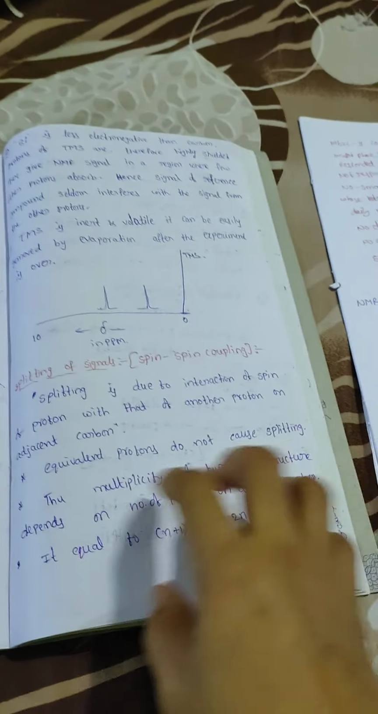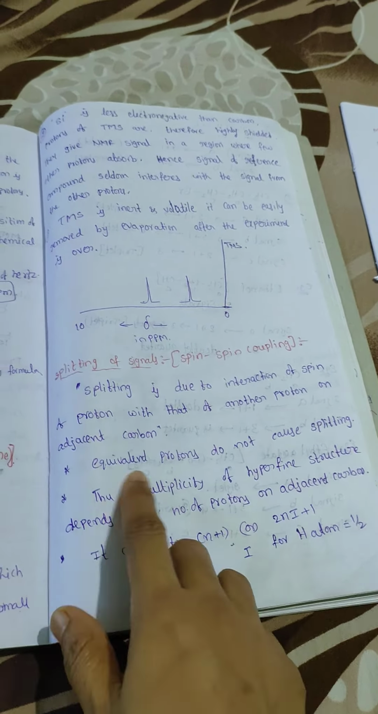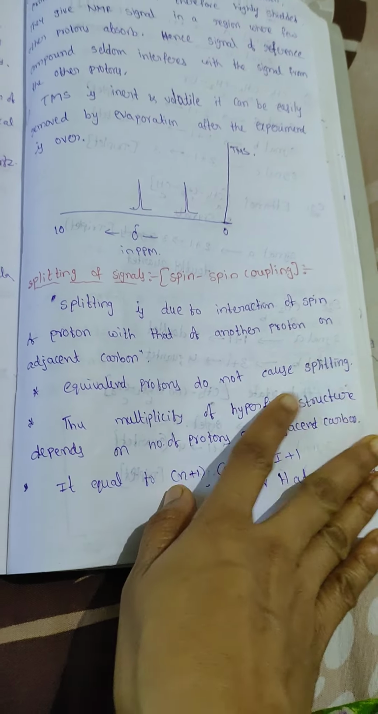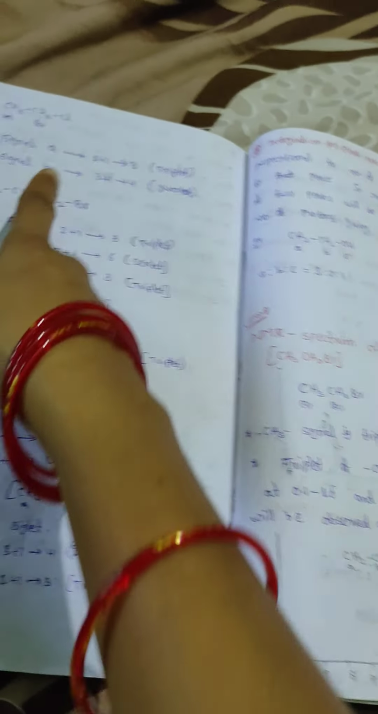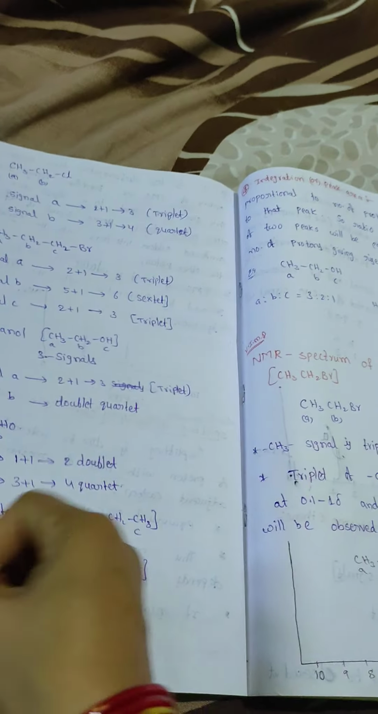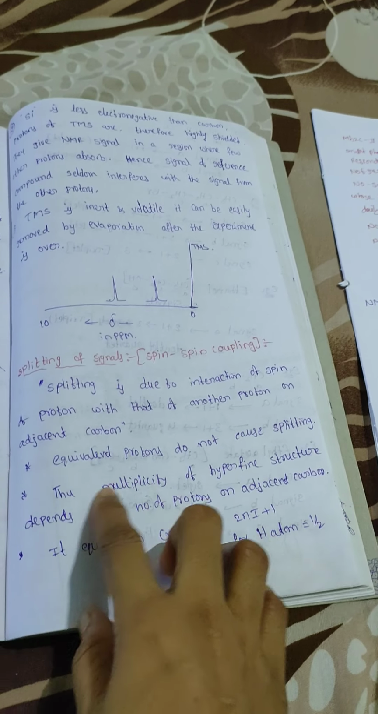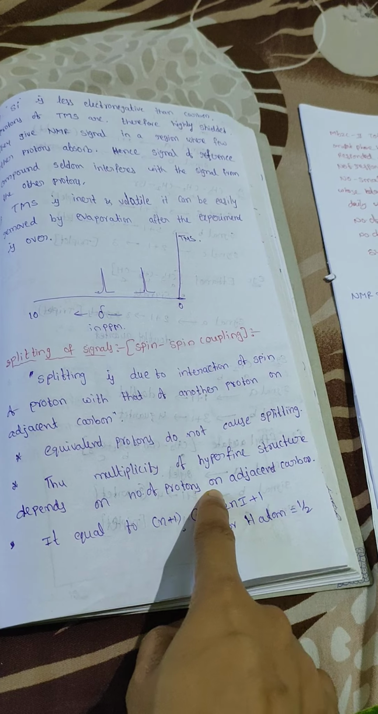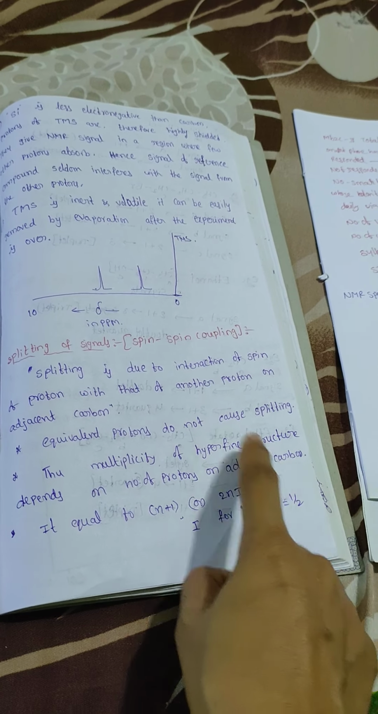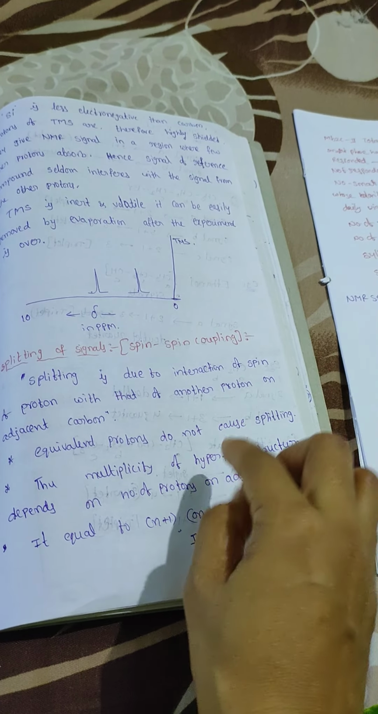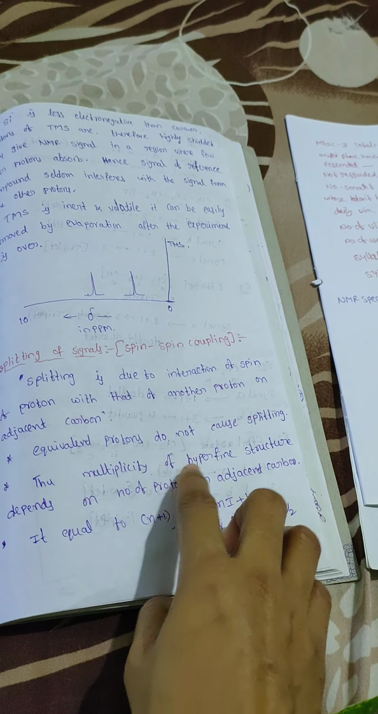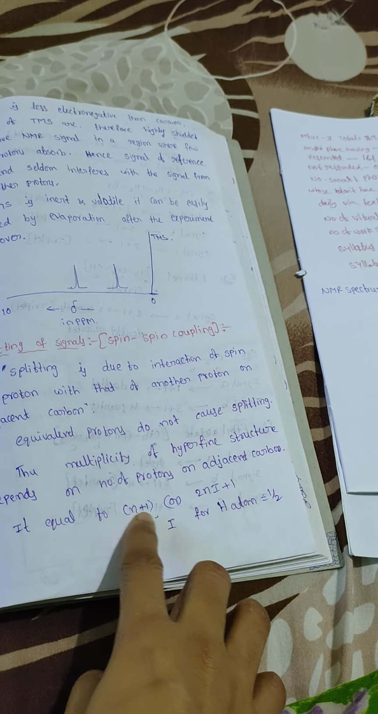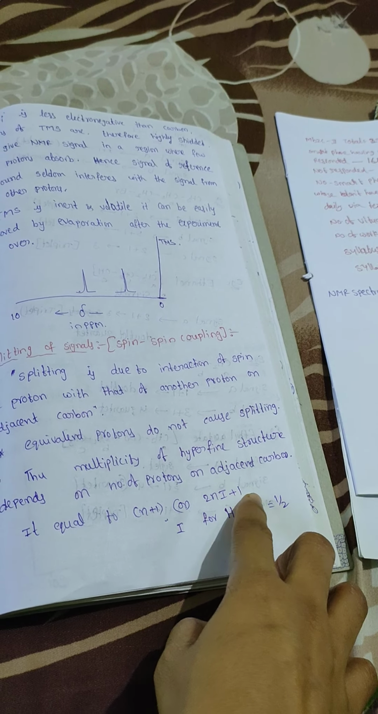Before going to the example, here we discuss that equivalent protons do not cause splitting. Already we know the splitting is due to the adjacent protons, not equivalent protons. The multiplicity of the hyperfine structure depends upon the number of protons on the adjacent carbon. When we observe closely, the multiplicity is due to the adjacent carbons. It is equal to n plus 1 or 2nI plus 1.